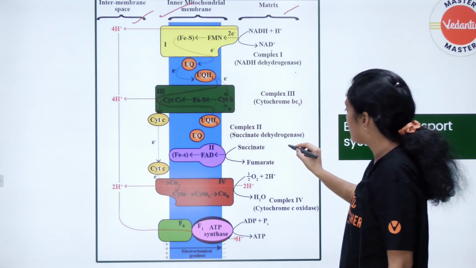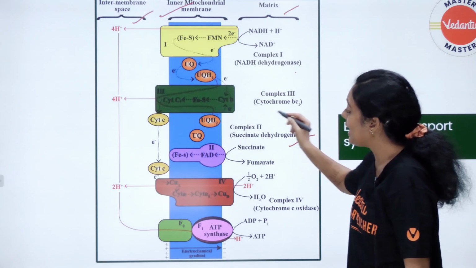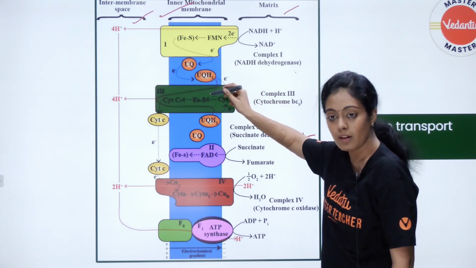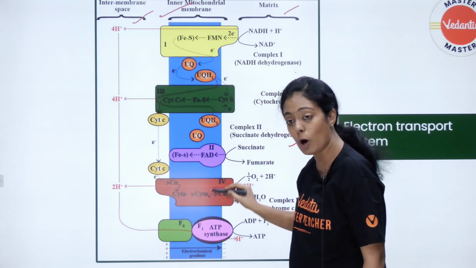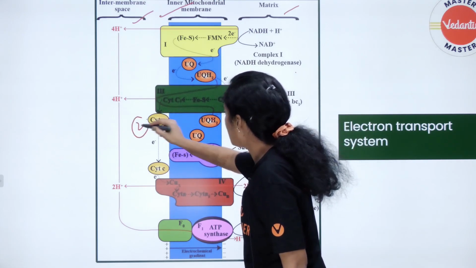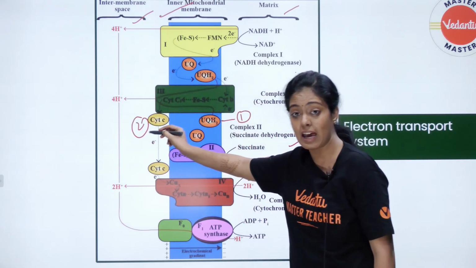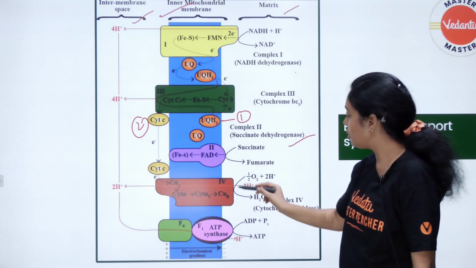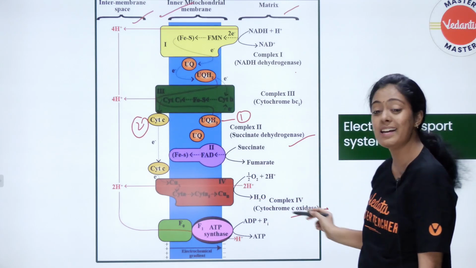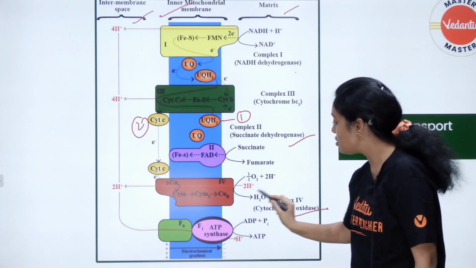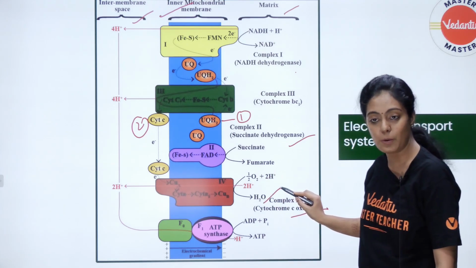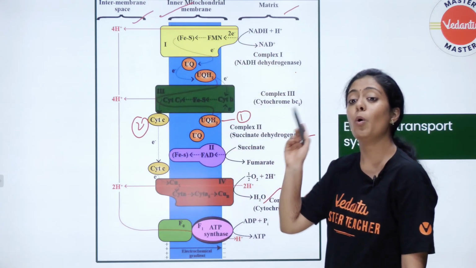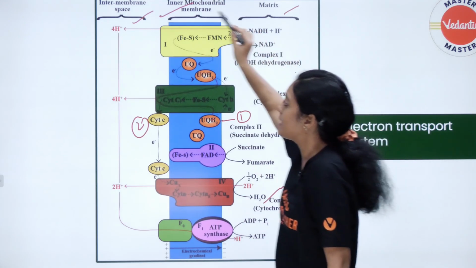Similarly, you have complex 2 which is succinate dehydrogenase. There also the electrons are transported to ubiquinone. Now the electrons reach complex 3. From complex 3, electrons are carried to complex 4 via a second carrier. This is the first carrier, and this is the second carrier called cytochrome C. Cytochrome C transports its electrons to complex 4 which is cytochrome C oxidase, where your oxygen is reduced to a water molecule.